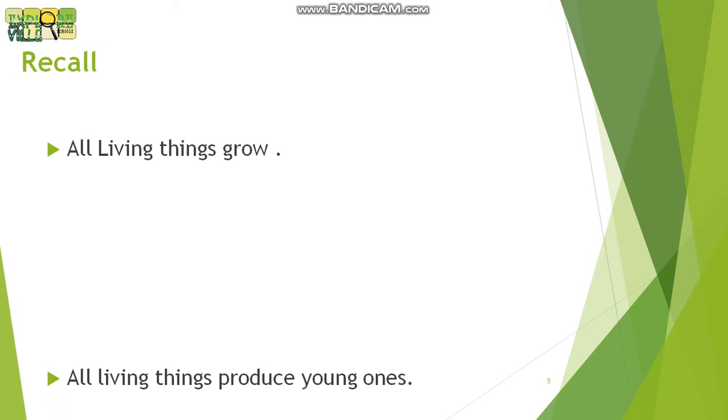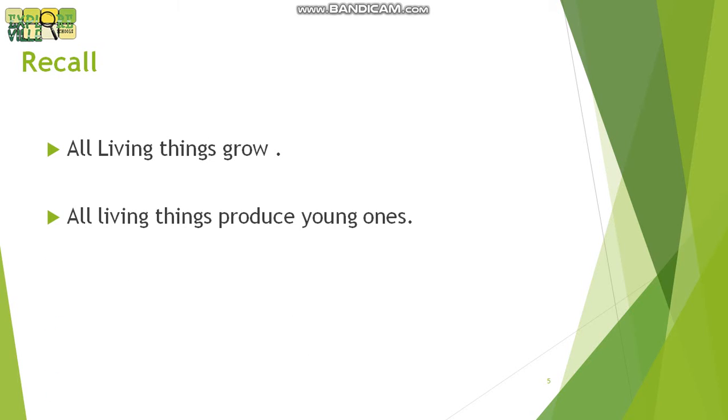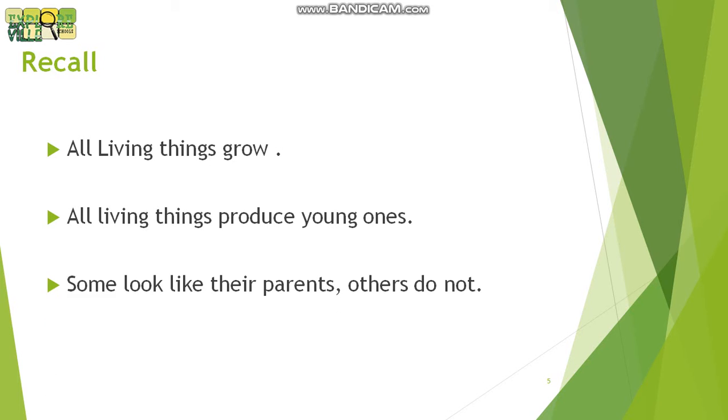So now recall some things. All living things grow. All living things produce young ones. Some look like their parents, others do not. We are all living things.